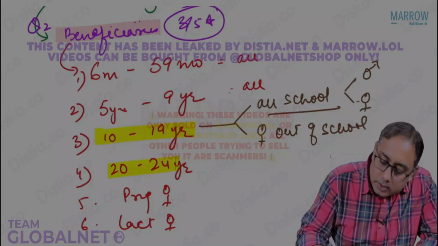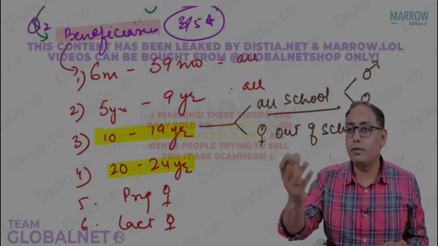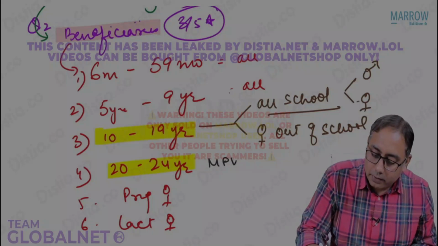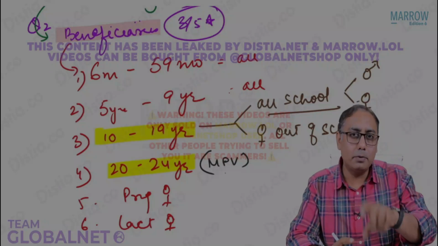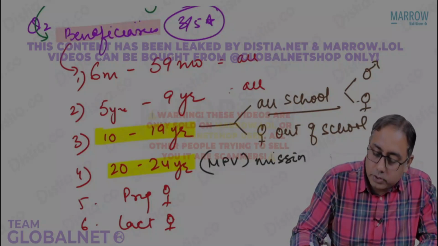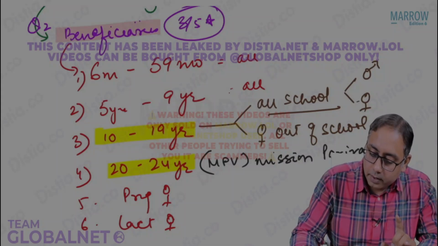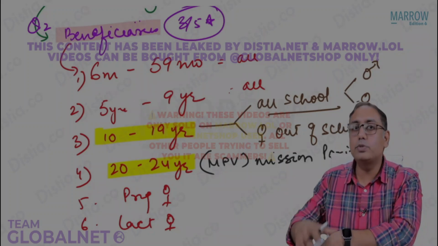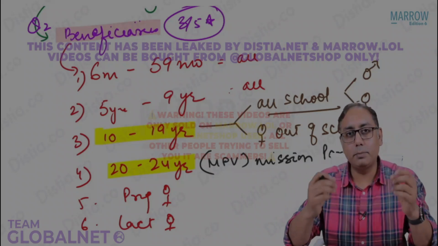Next MCQ. What is this 20 to 24 years? Where did you get these people from? How do you find a female who is 20 to 24 years only? These females are taken under the Mission Parivar Vikas. We discussed in the previous module when we were discussing family planning and the family planning program. We discussed MPV, that is Mission Parivar Vikas. So the females who are registered with the Mission Parivar Vikas, the government of India has taken the data from it, and those females will be eligible to have the benefit under the AMB scheme, the Anemia Mukt Bharat scheme.